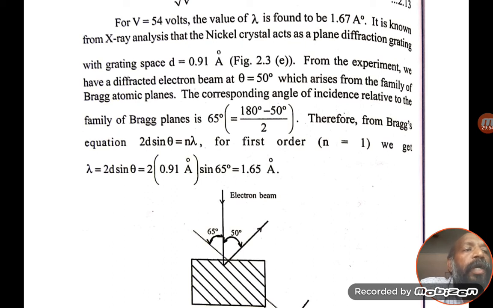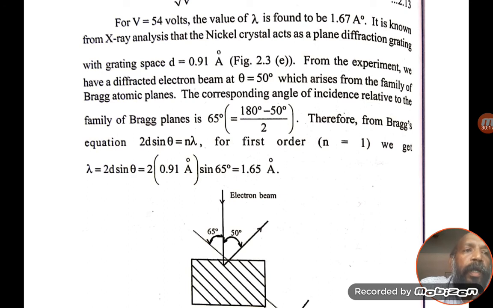Therefore, from Bragg's equation, n lambda is equal to 2d sin theta. For the first order, n is equal to 1, we get lambda is equal to 2d sin theta, that is 2 multiplied by 0.91 angstrom units into sin 65, which is equal to 1.65 angstrom units.